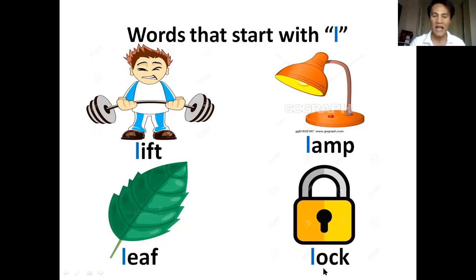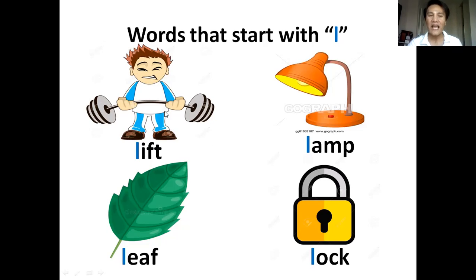Next, lock. These words start with letter L, very good. Lift, lamp, leaf, and lock. Can you remember again what is this?